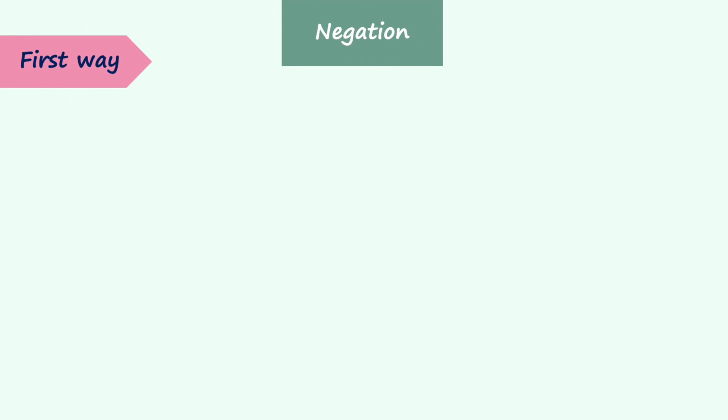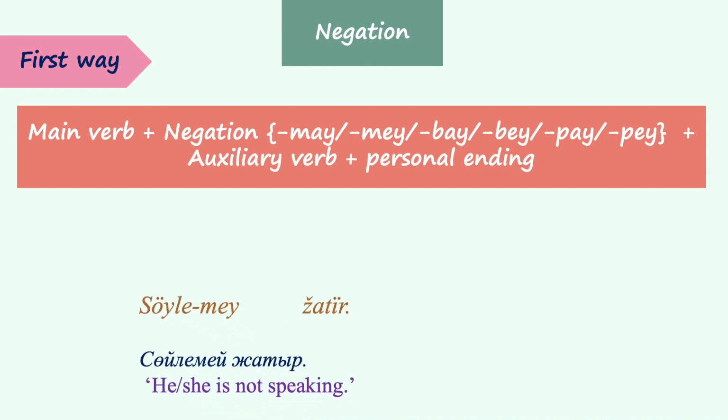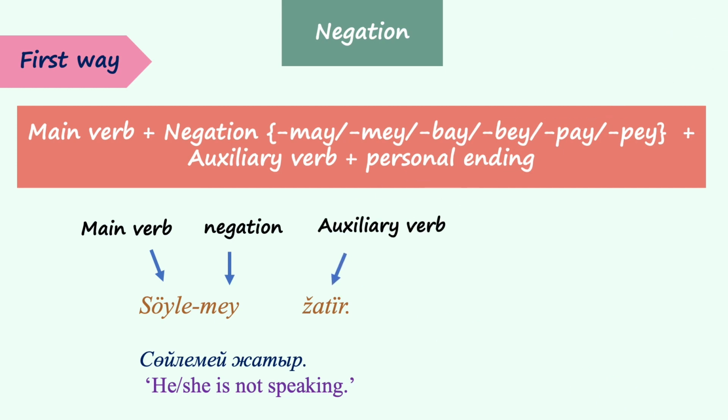There are two different ways to negate the present progressive tense. In the first way, the negation is expressed by adding the suffix my, may, by, be, and pi, pay to the main verb, and the personal endings still come after the auxiliary verbs. The negative suffix my, also called negative converb, is subject to vowel and consonant assimilation. For instance, söylemей жатыр, he or she is not speaking, in which the main verb is söyle, to speak, that takes negative suffix my, and the auxiliary verb жатыр takes third person ending.